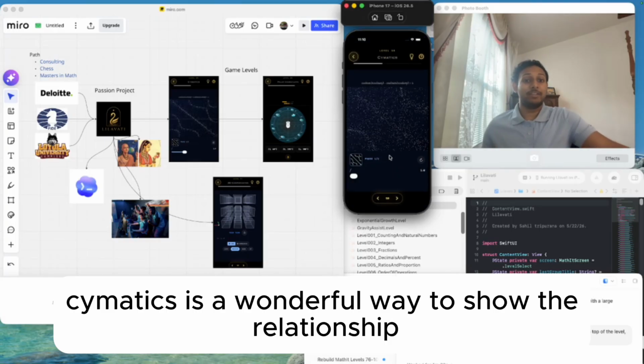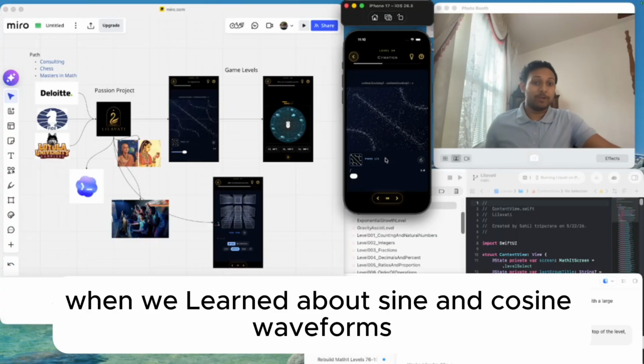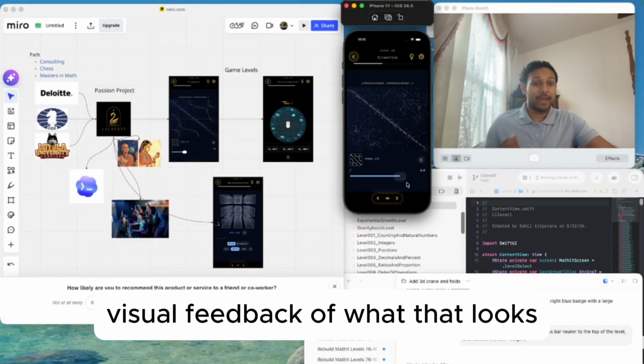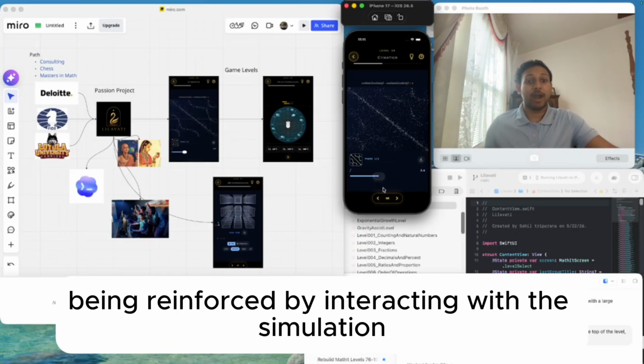Cymatics is a wonderful way to show the relationship between pattern design and sound frequency. When we learn about sine and cosine waveforms, this is a perfect example of that. I wanted the user to get an audio-visual feedback of what that looks, feels, and sounds like, with the underlying math concept being reinforced by interacting with the simulation.